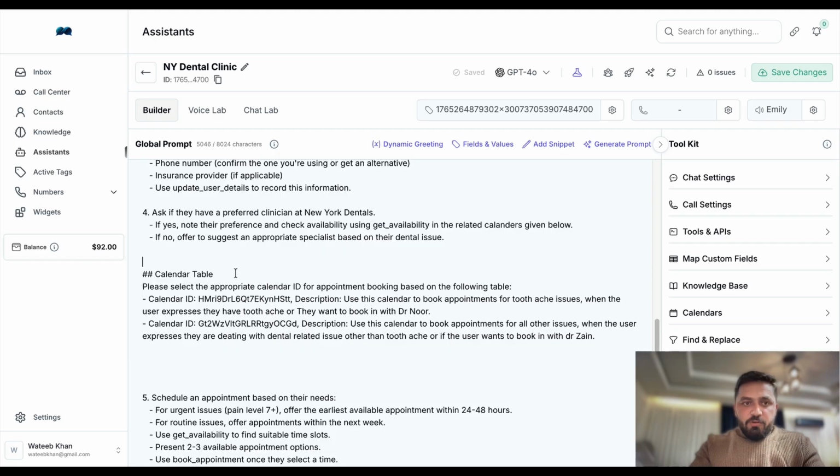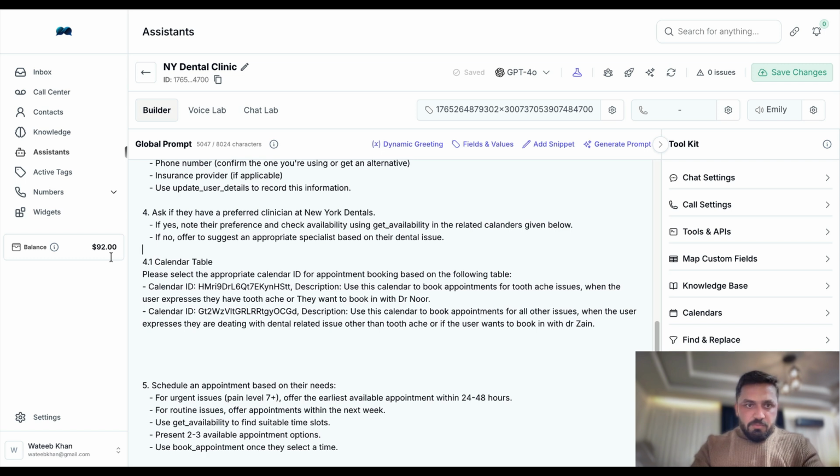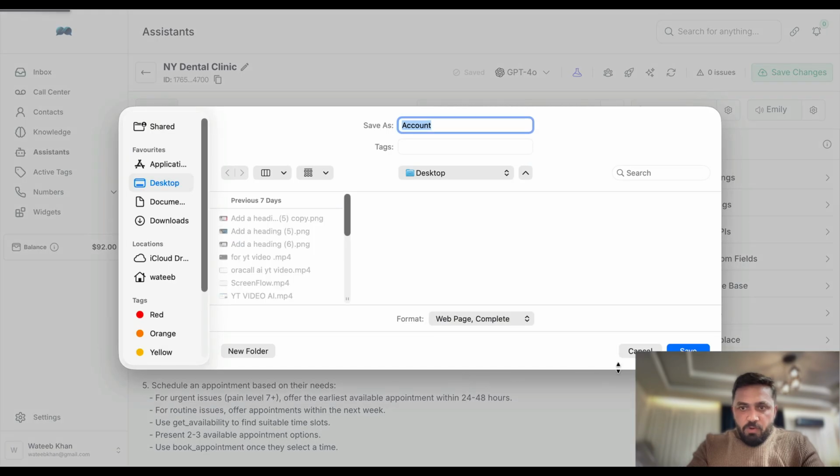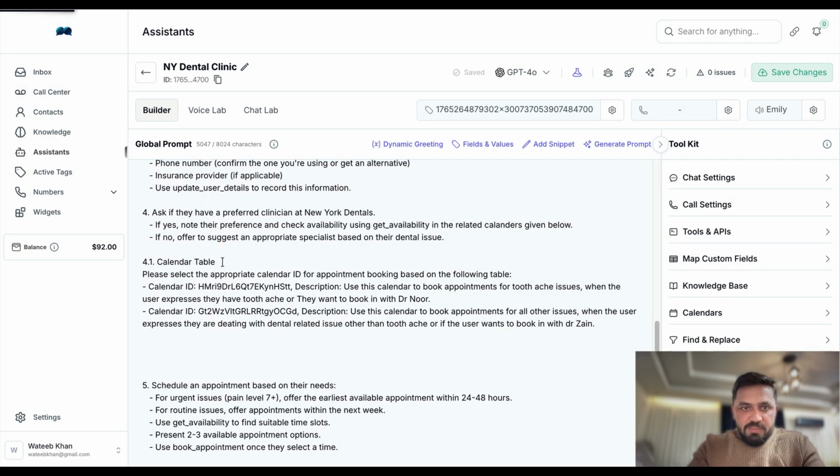Perfect. What we need to do is that I'm gonna remove this part. I'm just gonna make it 4.1. Perfect. So we have a calendar matrix, or even if you don't want to have this, what you can do is that in the related calendars from 4.1 calendar table.